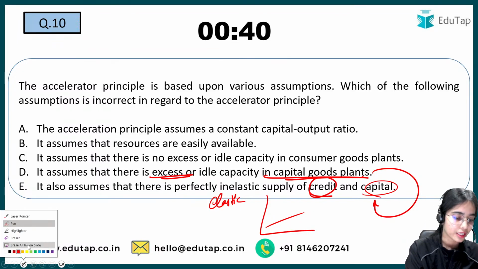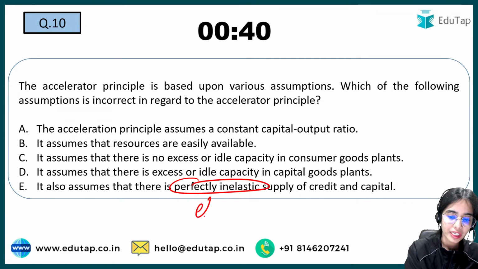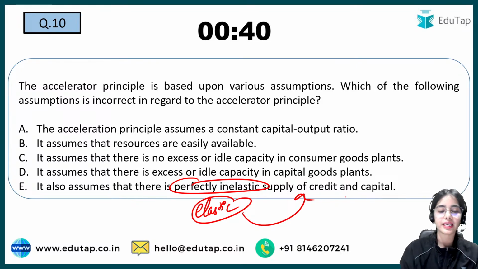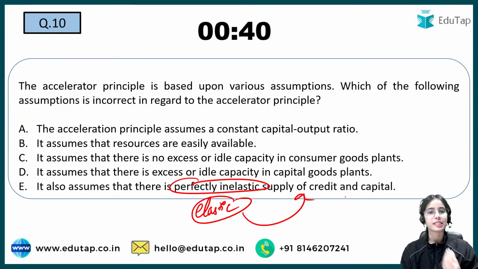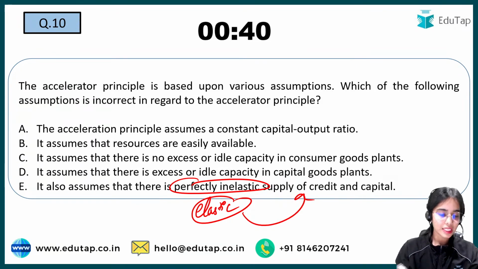So that is the idea. Okay, so not perfectly inelastic, but it is elastic. There is elastic supply of credit and capital. That is the assumption under the accelerator principle. Okay, so yes, E is the answer here.